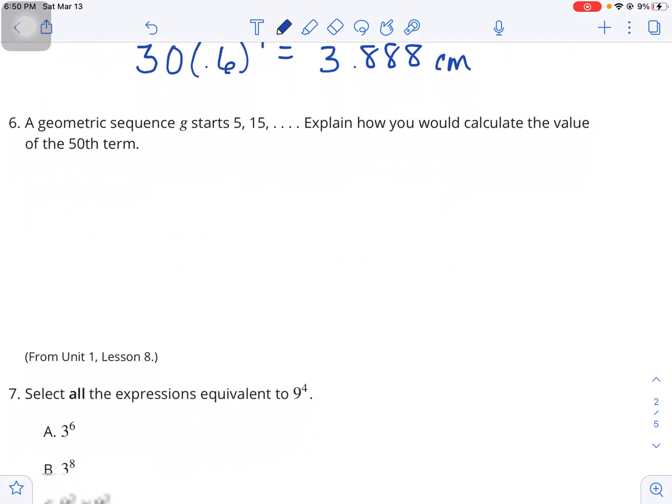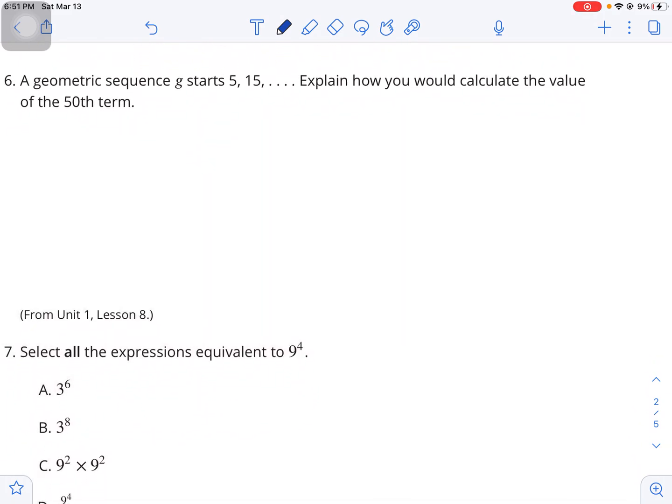A geometric sequence starts at 5, then goes to 15, and so on. Explain how you would calculate the value of the 50th term. So this is back from Unit 1 when we first started talking about exponential growth. If we consider the 5 our first term and the 15 our second term, we could write our geometric sequence as g of x is equal to